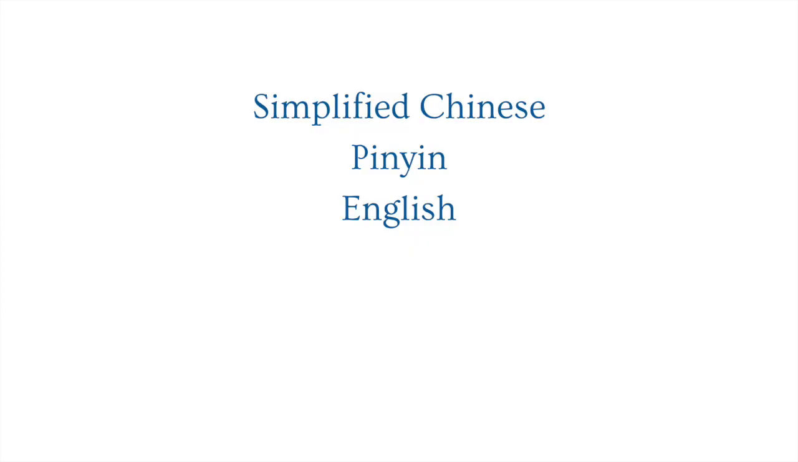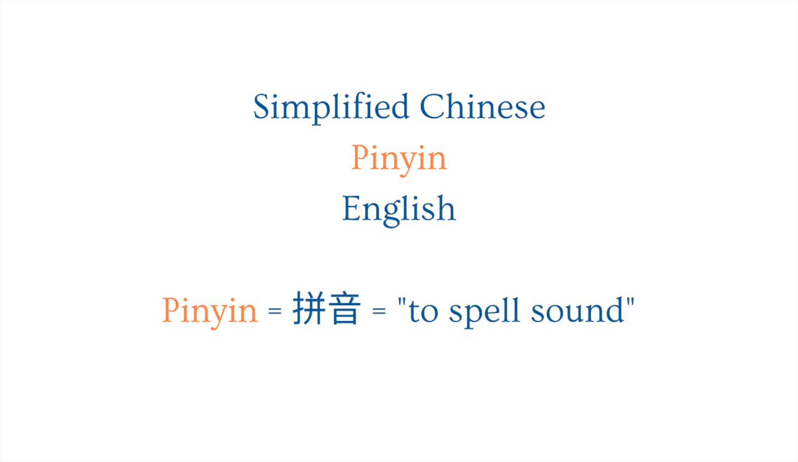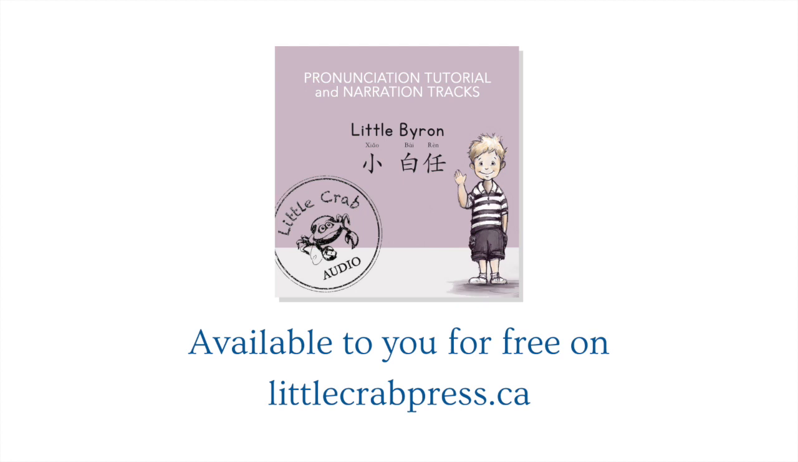And how about pronunciation? Not only does the text show the romanization of Chinese called pinyin, which literally translates to spell sound, but to help readers better understand how pinyin works, there's an audio album that accompanies the book, with 2 brief pronunciation tutorials and 4 narration tracks: English natural pace, English slow pace, Mandarin natural pace, and Mandarin slow pace.